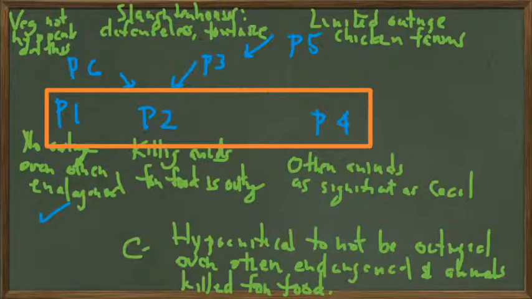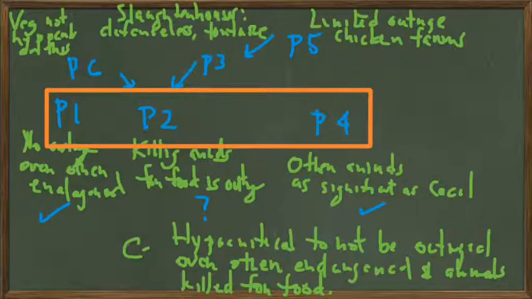Premise 4, that other animals being killed is as significant as the killing of Cecil, actually kind of supports premise 1, or leads into premise 1. That we'll give a check to as being an acceptable premise. What about that the killing of animals for food is something that should be worthy of equal outrage? Well, this is something that's not going to get a check. This is something that's going to depend on your point of view.